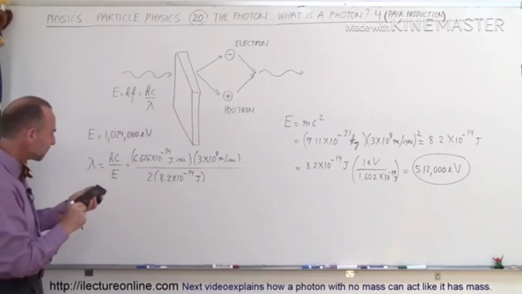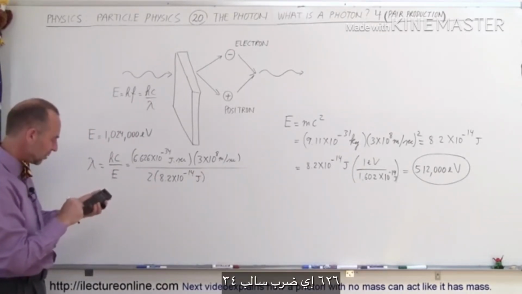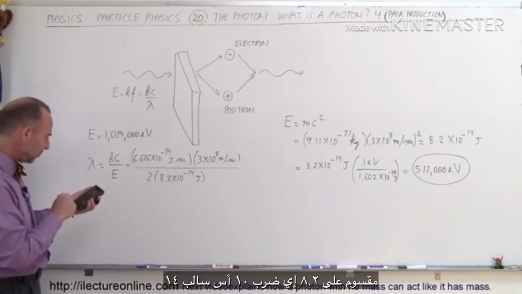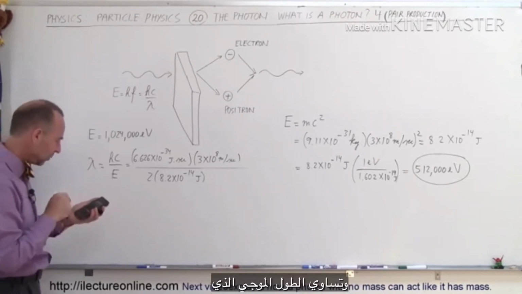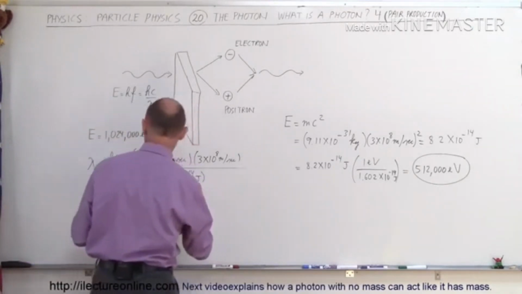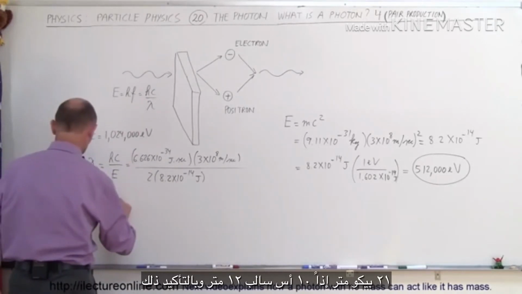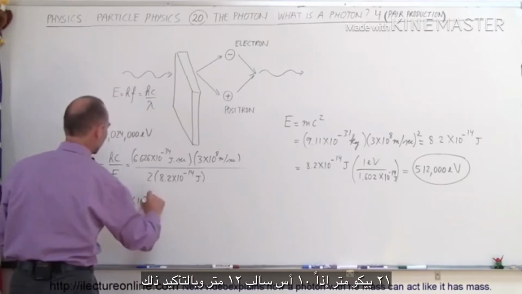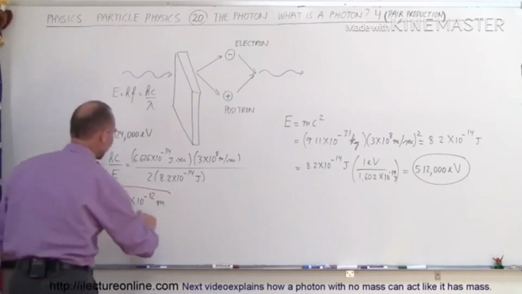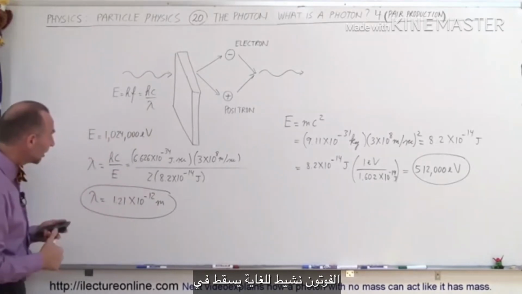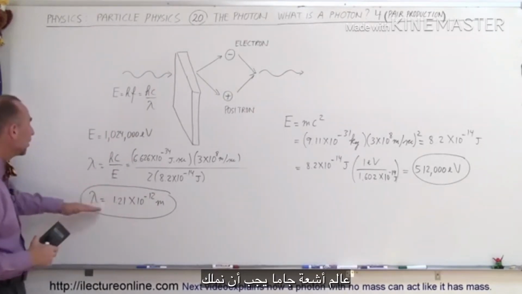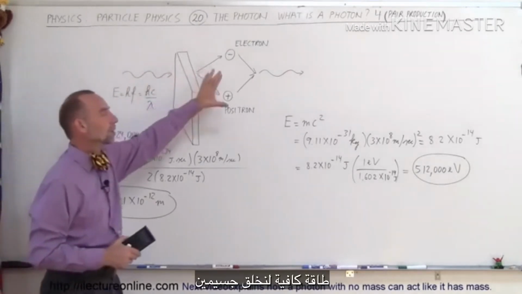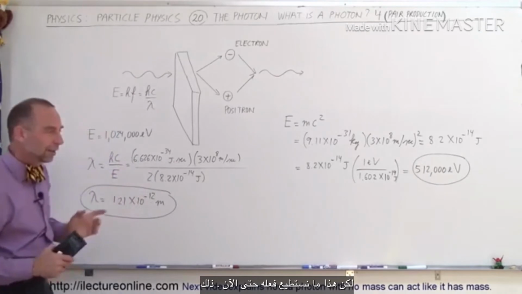So the wavelength would be 6.626 e to the minus 34 times 3 e to the 8, divided by 2, and divided by 8.2 e to the minus 14, equals, and the wavelength would have to be lambda equal to 1.21 picometers, so times 10 to the minus 12 meters. And of course, that photon is so energetic that it falls in the realm of gamma rays. So we'd have to have a gamma ray photon to produce enough energy to create the two particles, but it can do so.